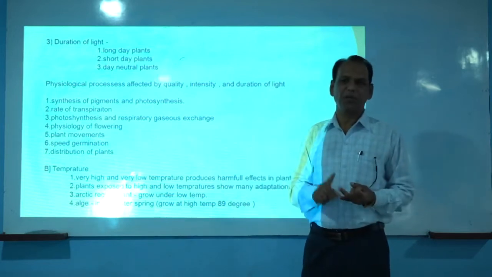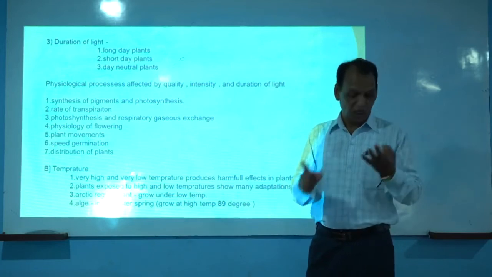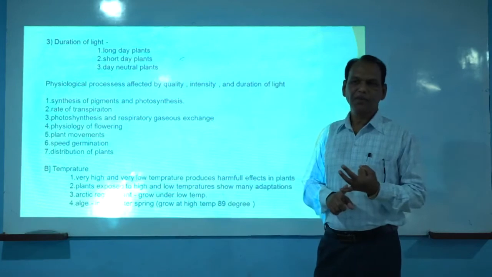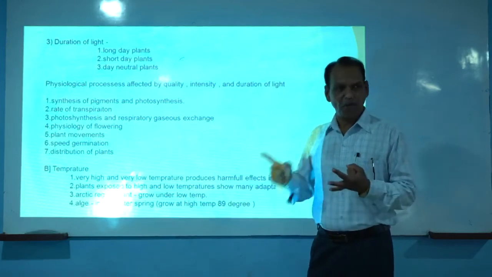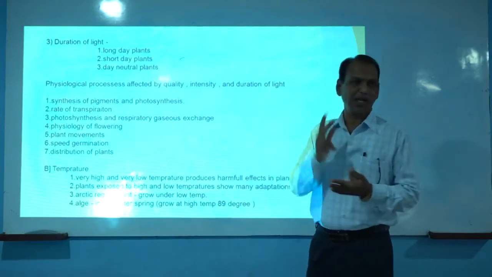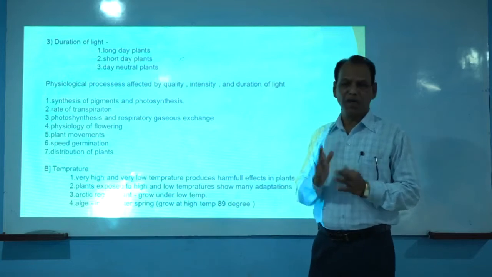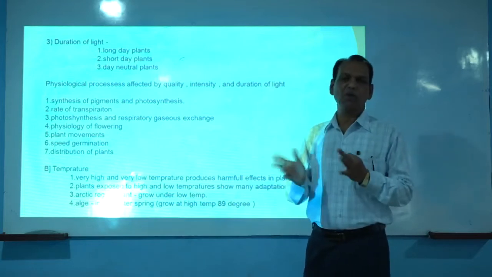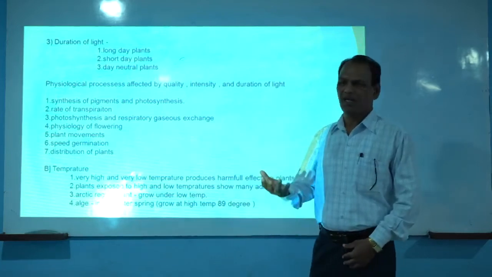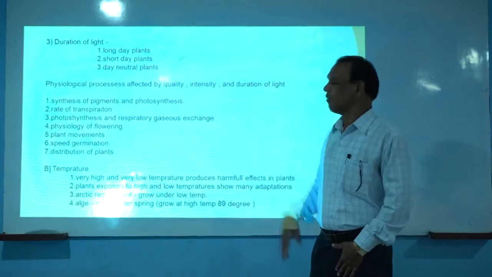So for germination, there are three basic prerequisites: oxygen or air, moisture or water, and temperature. If the seeds get an adequate quantity of moisture, adequate temperature and adequate oxygen in the soil, then and only then is the seed germination process facilitated. That means seed germination is also controlled by these climatic factors.